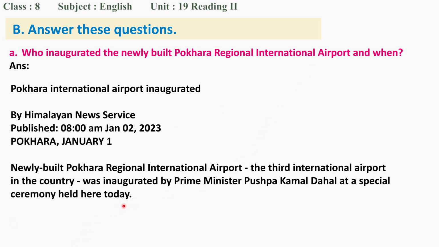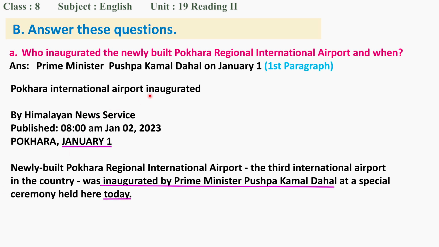Today. Today means what date? So you have to link up here also. See, it is Pokhara, January 1. Today means January 1. Okay. So this is how you have to link your understanding, and you can find these answers here. So what can be your answer? Your answer can be Prime Minister Pushpa Kamal Dahal on January 1.